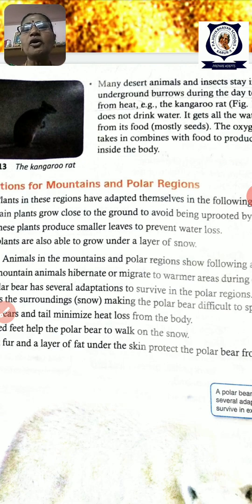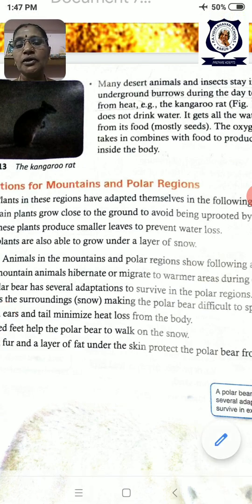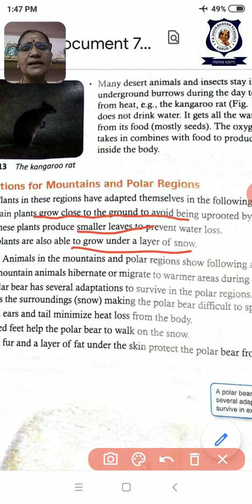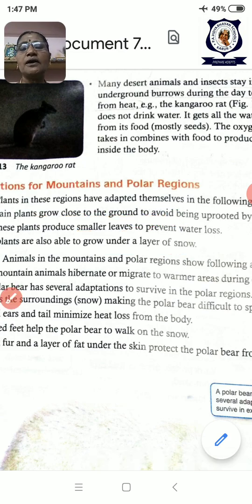They grow small, very thin leaves, and they grow under the layer of snow. Smaller leaves grow under the layer of snow, and they grow close to the ground. These are the adaptations of mountain and polar region plants.